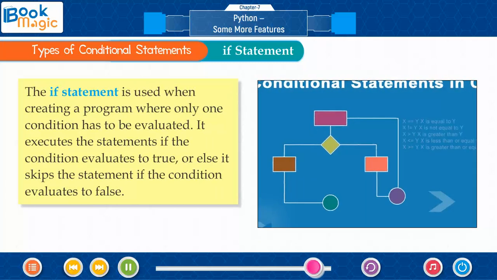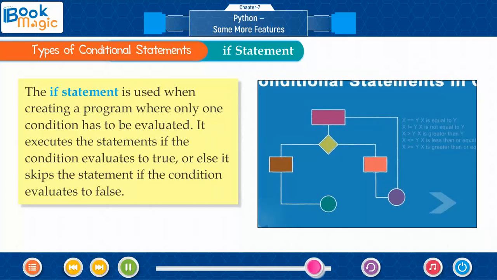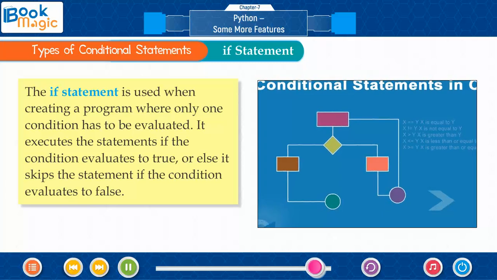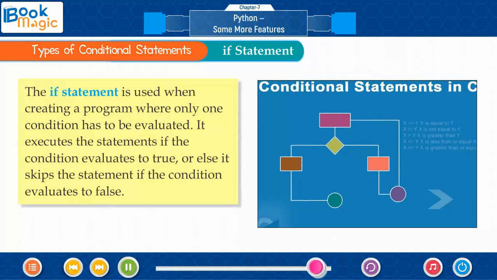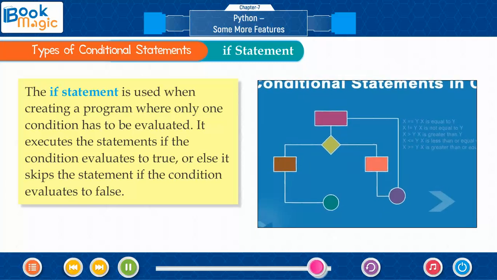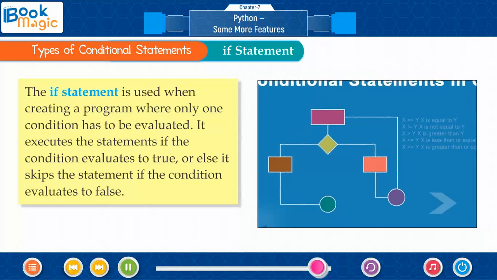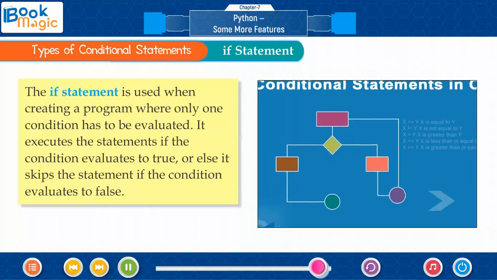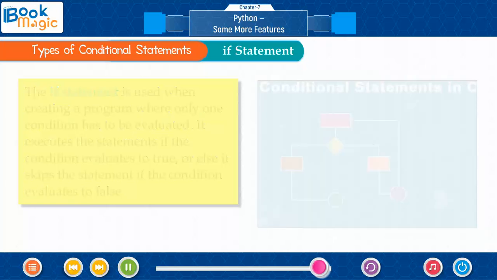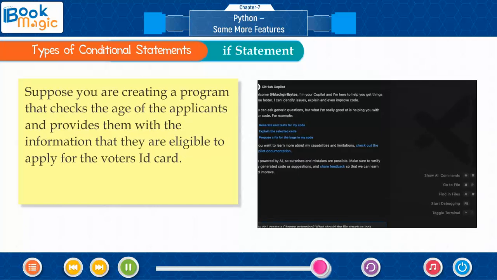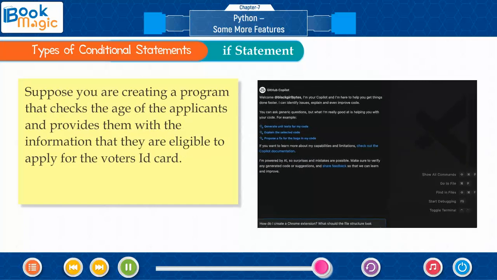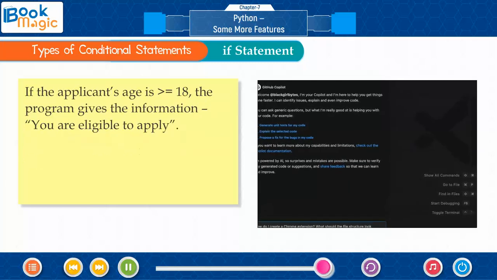The if statement is used when creating a program where only one condition has to be evaluated. It executes the statements if the condition evaluates to true, or else it skips the statement if the condition evaluates to false. Suppose you are creating a program that checks the age of the applicants and provides them with the information that they are eligible to apply for the voter's ID card.